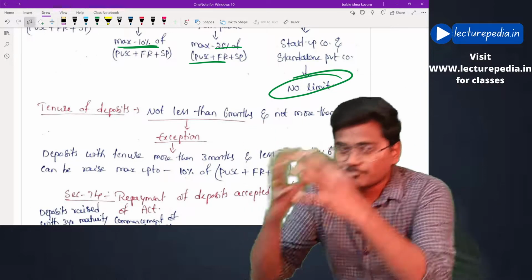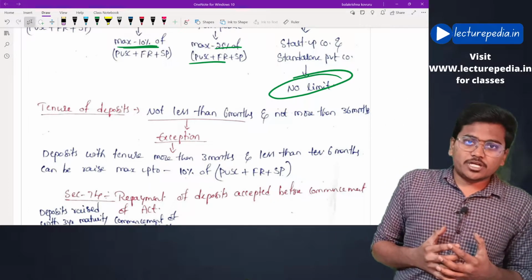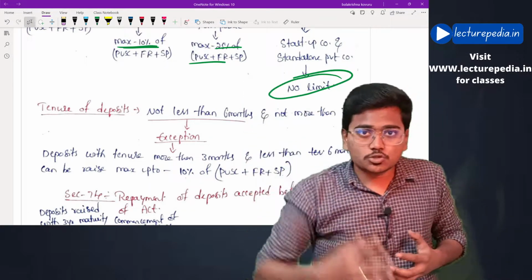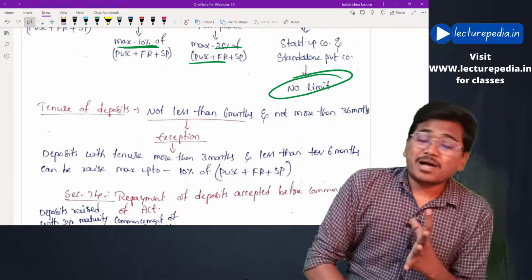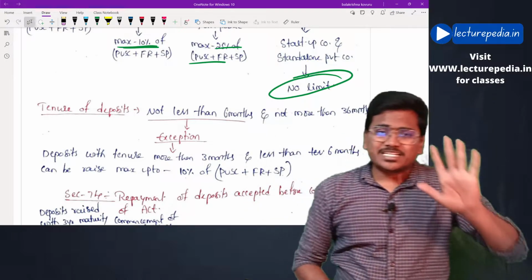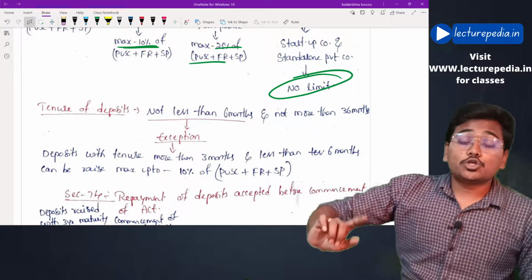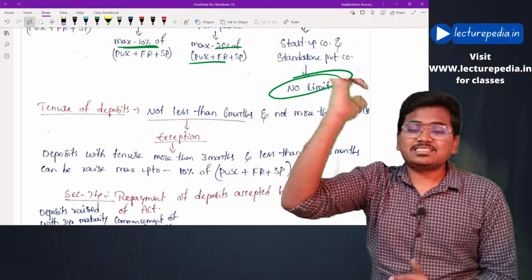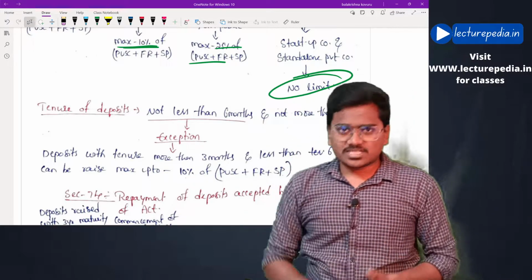Once the company accepts the deposit, it can't keep these deposits with itself only. It has to repay the deposits to that particular deposit holder. Now, what can be the maximum tenure and what can be the minimum tenure? Generally, the tenure of the deposits should not be less than 6 months and should not be more than 36 months. Hope this is clear. That is 6 months to 3 years, you can say.